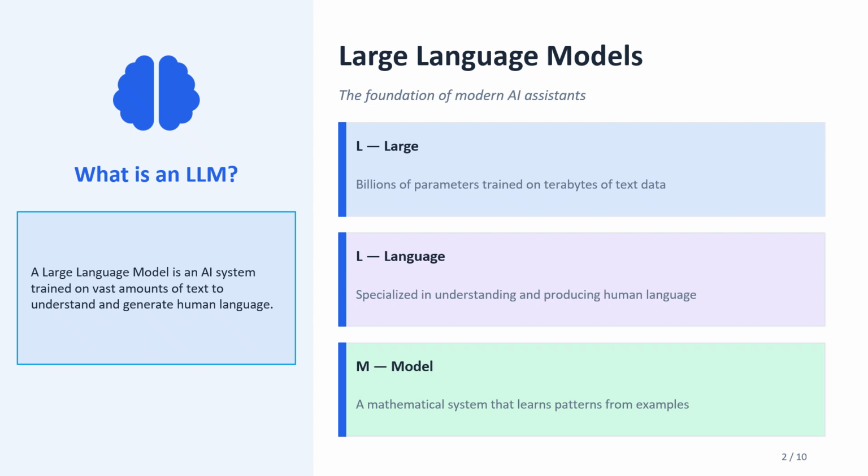This is very important. The model is not storing answers like a database, instead, it learns patterns. So when you ask something, it doesn't search for the answer. It predicts what should come next based on the pattern. For example, if we give input like "the sky is", the model predicts "blue". But it's not because it remembers this exact sentence, it's because it has seen similar patterns many times during training. So it understands that sky is usually associated with blue. So the key idea is LLM equals pattern prediction system trained on massive text data.